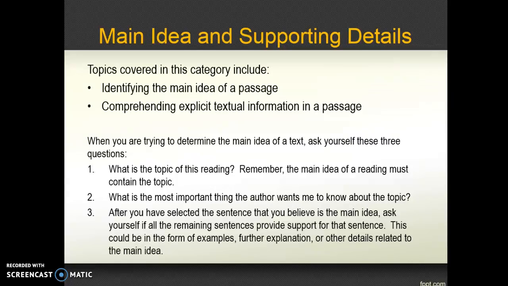When you are trying to determine the main idea of a text, ask yourself these 3 questions. 1. What is the topic of the reading? Remember, the main idea of a reading must contain the topic. 2. What is the most important thing the author wants me to know about the topic? 3. After you have selected the sentence that you believe is the main idea, ask yourself if all the remaining sentences provide support for that sentence. This could be in the form of examples, further explanation, or other details related to the main idea.